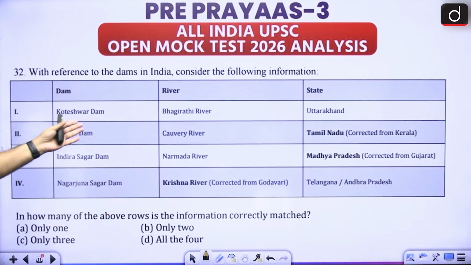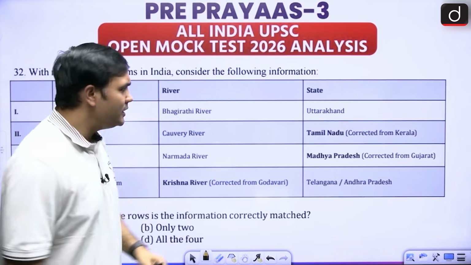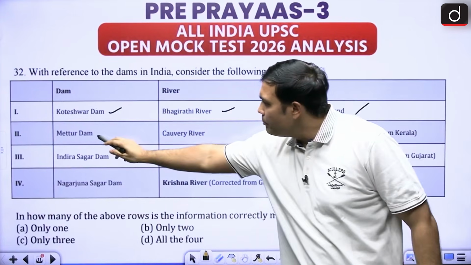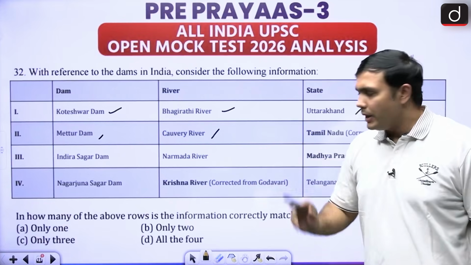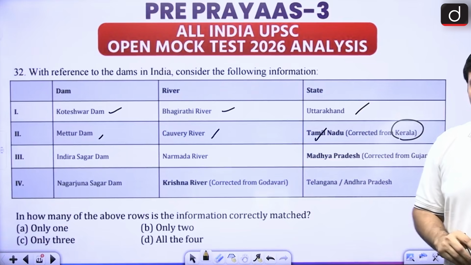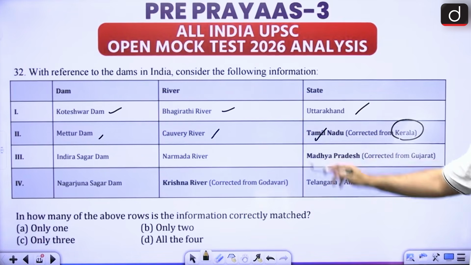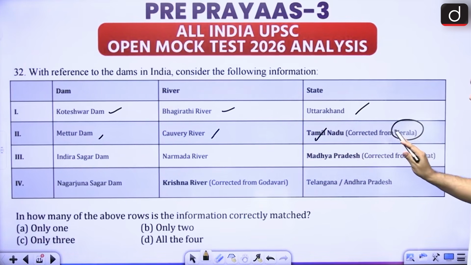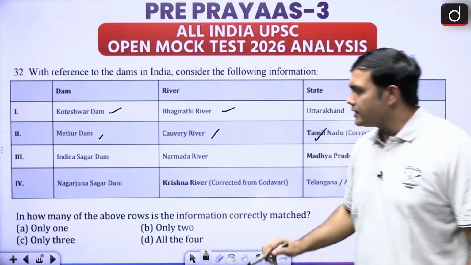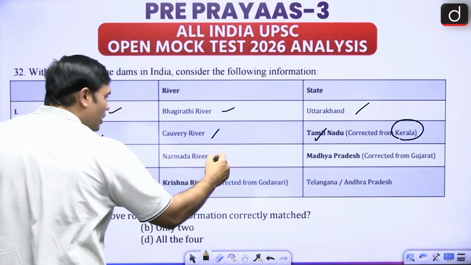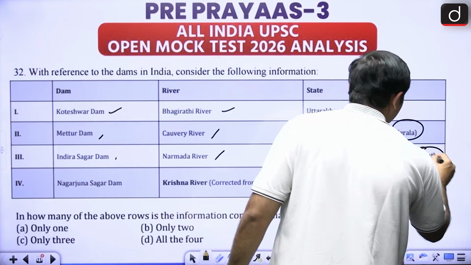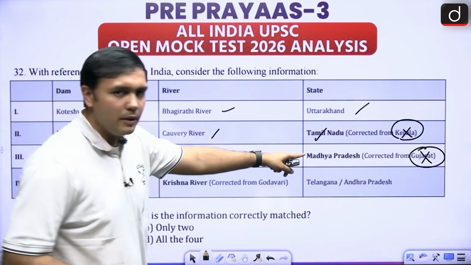It is asking about Koteshwar Dam, Bhagirathi River, Uttarakhand. This seems to be correct, right? Then the next one was Mettur Dam, Kaveri River, but it is not Kerala, it is Tamil Nadu, right? So Mettur Dam, Kaveri River, both of these things are correct, but it is not Kerala. Then Indira Sagar Dam. Indira Sagar Dam is on the Narmada River, that is also correct, but it is not in Gujarat, right? It is in Madhya Pradesh.